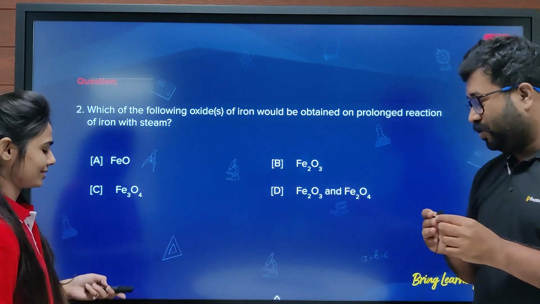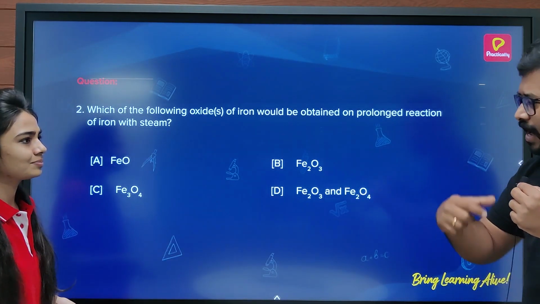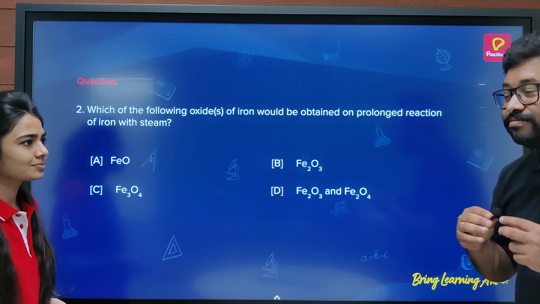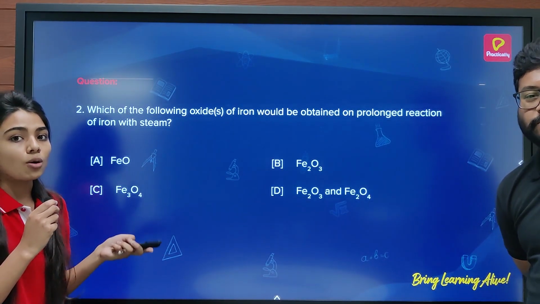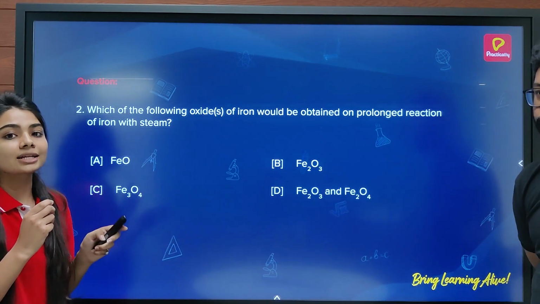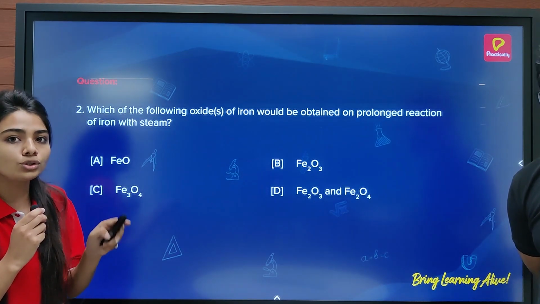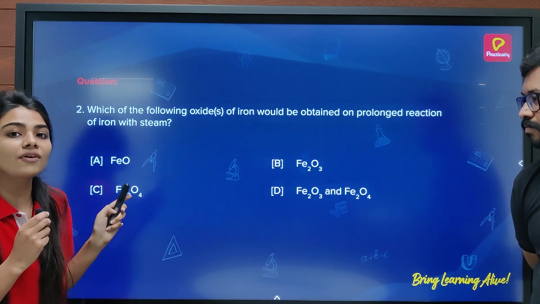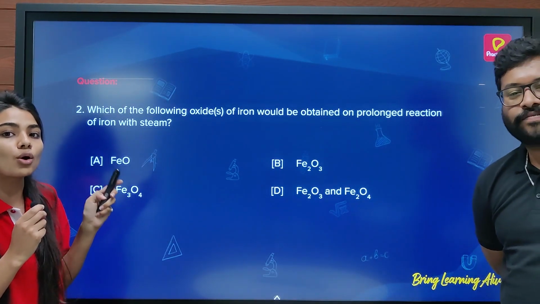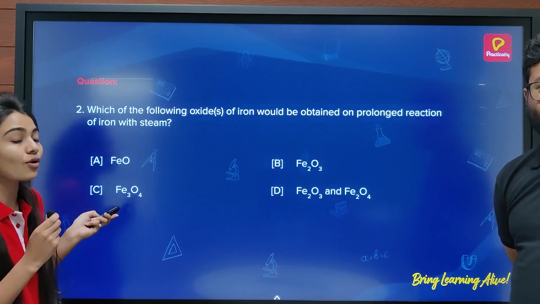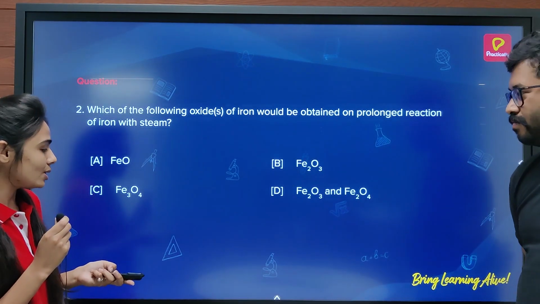I have one query to you then. Why doesn't it form FeO or Fe2O3 then? Here, because Fe2O3 forms when your iron reacts with oxygen and water both together, then it will be forming your ferric oxide. Now, it reacts only with steam, which is water in the gaseous state. That's why it is forming Fe3O4. So, let's see the answer.